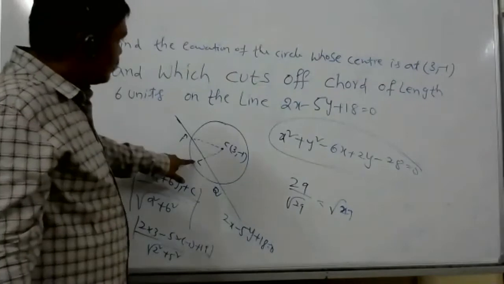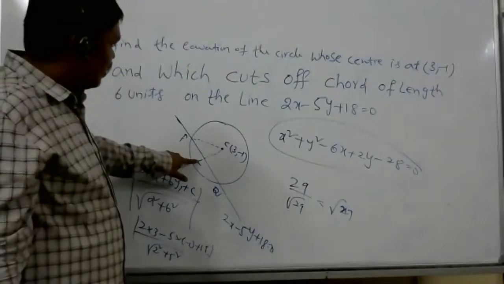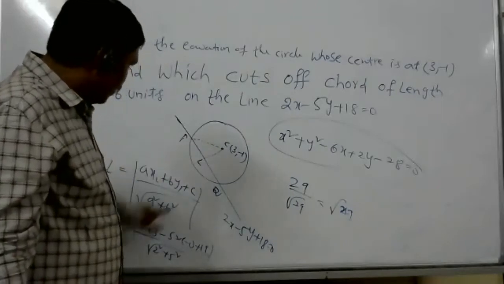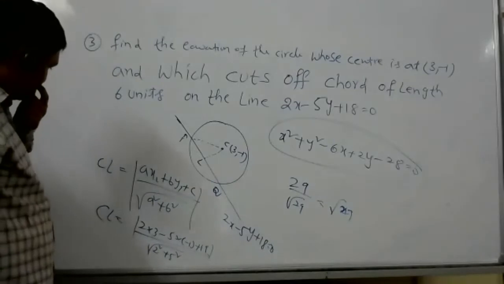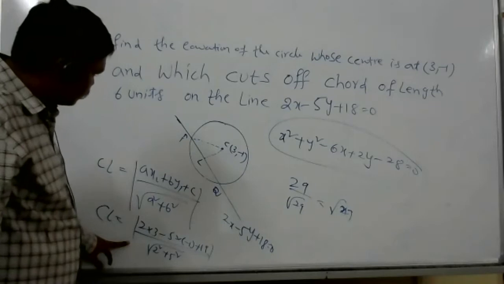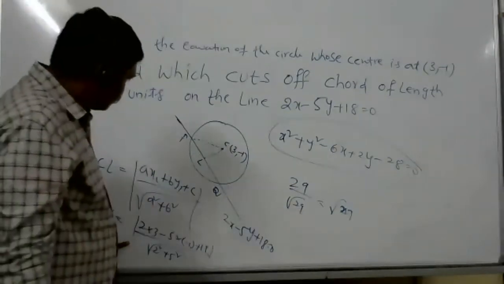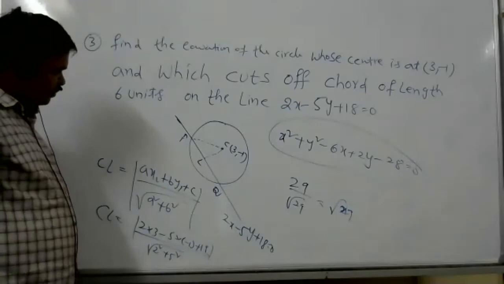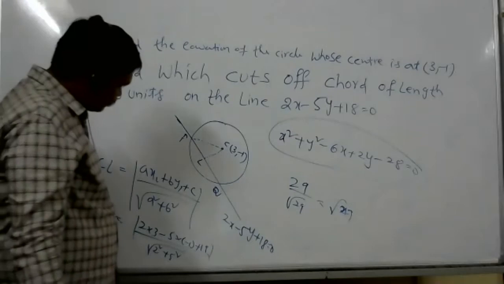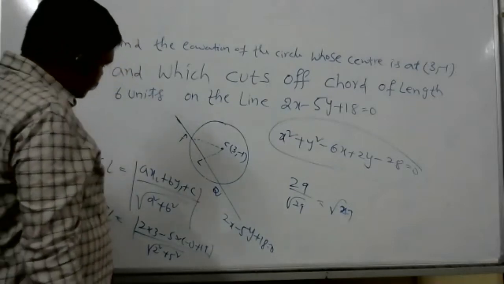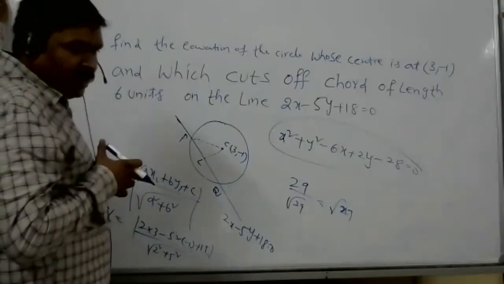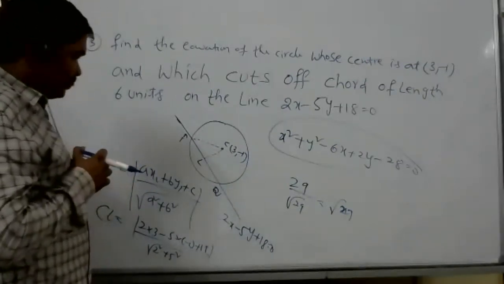No, sir. It's a perpendicular line. Okay, the center is given, and that point is given, no? Yes, sir. That point will satisfy the locus of the line CL. Then we can find the equation of CL, after that we can find the point L, x comma y. Then we can solve.